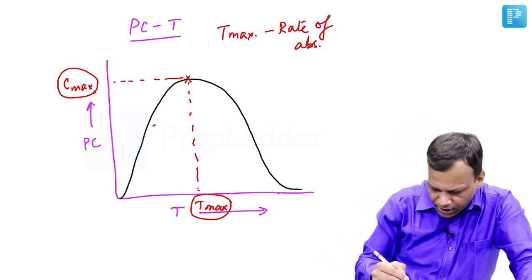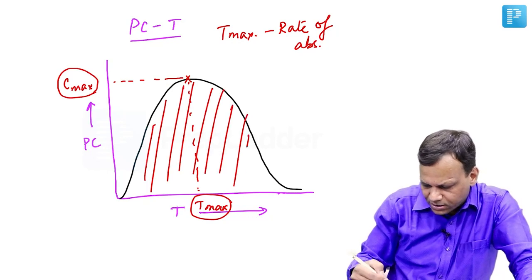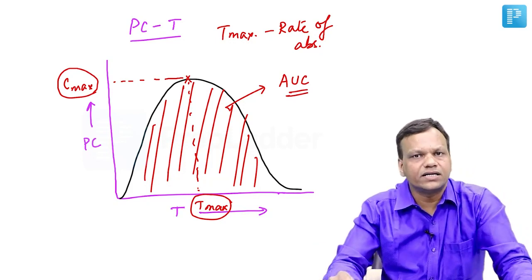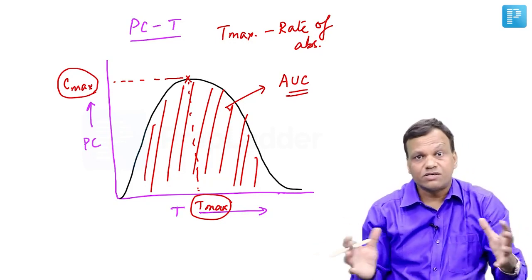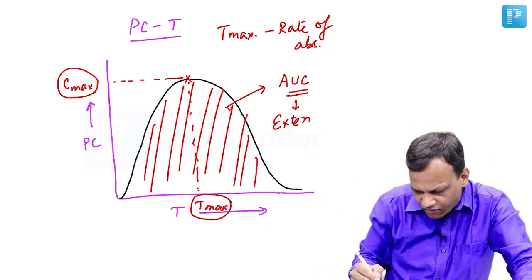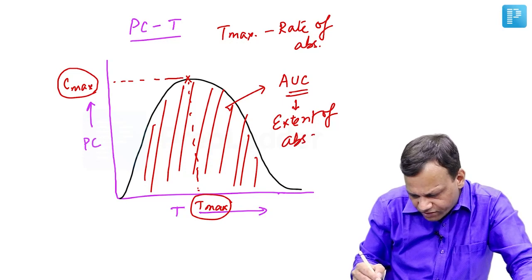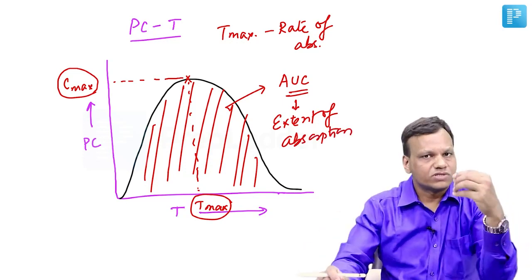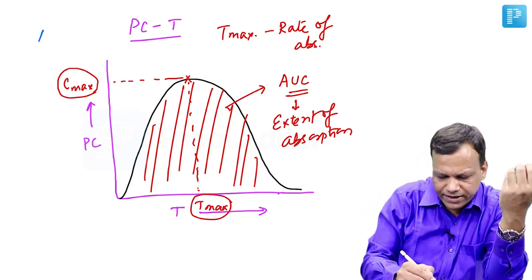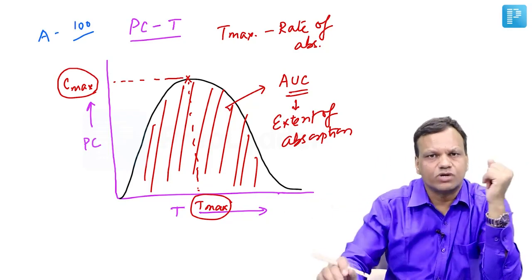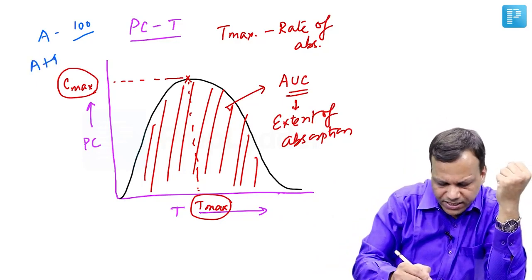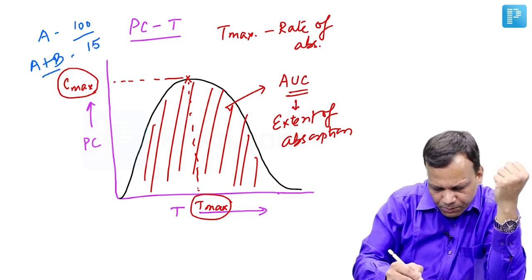On the other hand, this total area is known as the area under the curve. Area under the curve tells the total amount of drug that has come into the blood. That means it tells the extent of drug absorption. Sometimes a question is asked that a particular drug, suppose drug A, has 100 area under the curve, with some particular units. But when we combine this with another drug B, the area under the curve for A becomes 150.